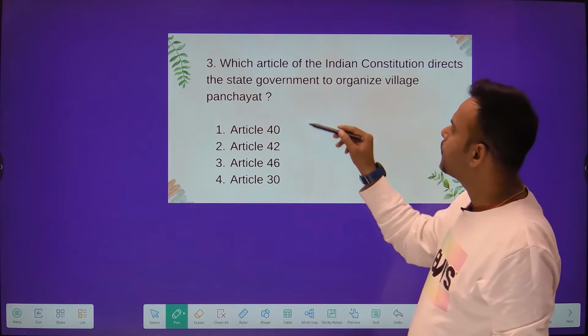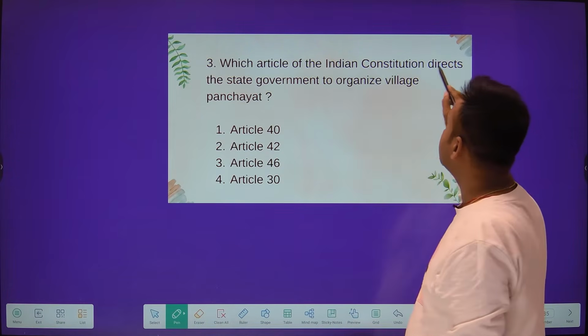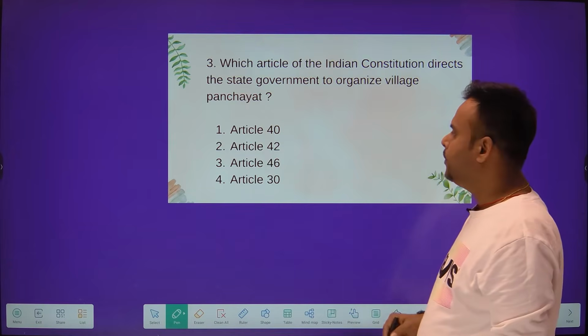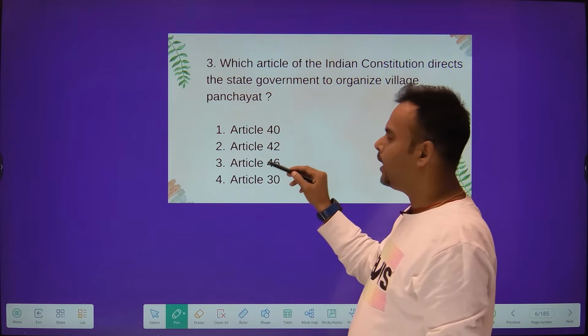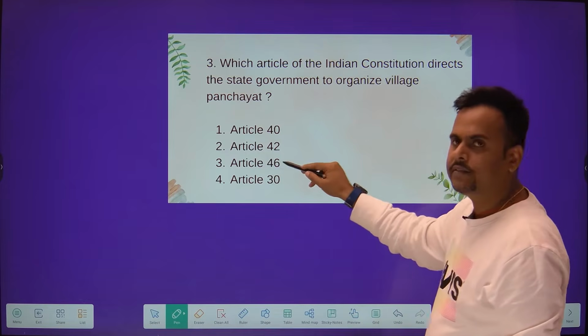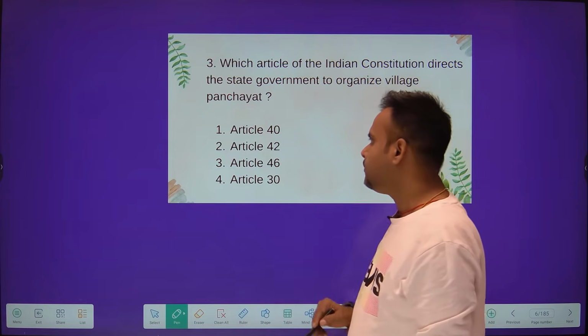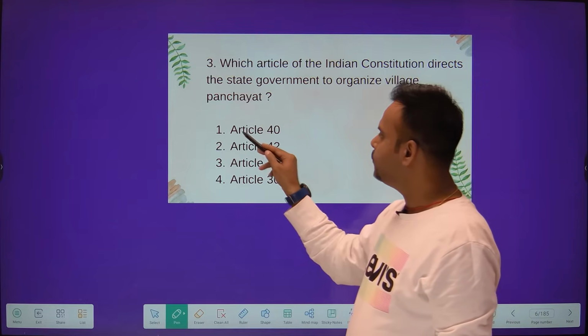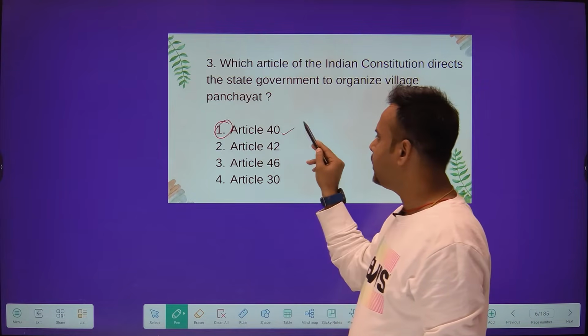Question number 3. Which article of the Indian Constitution directs the state government to organize the village panchayat? Your options are Article 40, Article 42, Article 46 and Article 30. The answer is again very simple and it is option 1, Article 40.